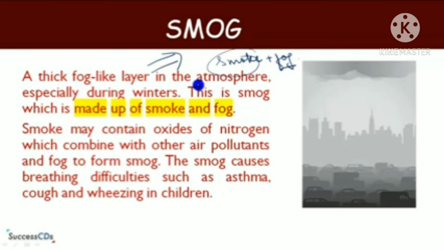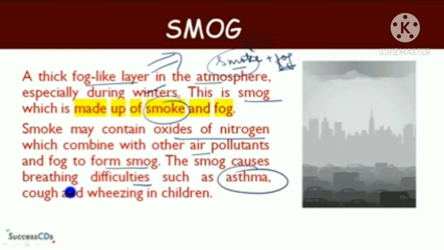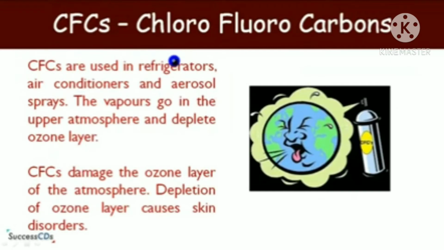Children, when we get up in the morning, we see fog, there is a lot of fog, and when smoke gets mixed with this fog, it forms smog. Now smog may contain oxides of nitrogen which combine with other air pollutants and fog to form smog. The smog causes breathing difficulties such as asthma, cough and wheezing in children. So in this way smog makes the air polluted and it is very harmful for human beings.